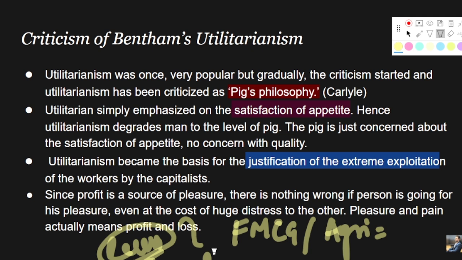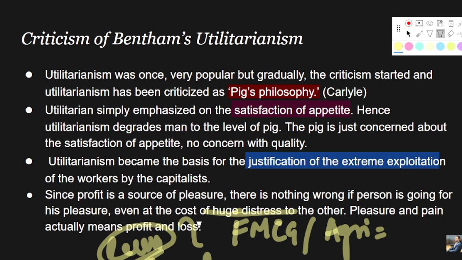And this is where the critics are criticizing Bentham's idea of utilitarianism, that it is mere justification for the extreme exploitation of the workers by the capitalist. Since profit is a source of pleasure, there is nothing wrong if a person is going for his pleasure, even at the cost of huge distress to others.